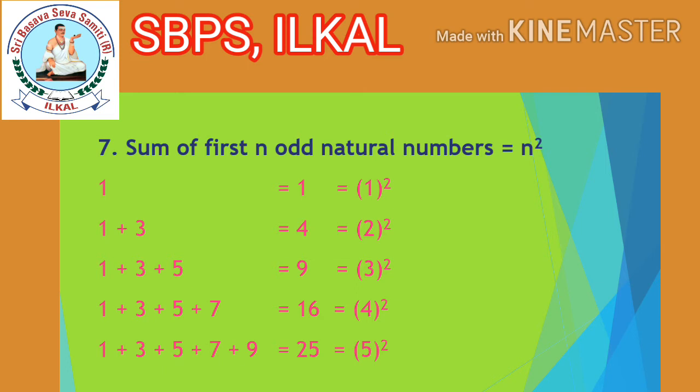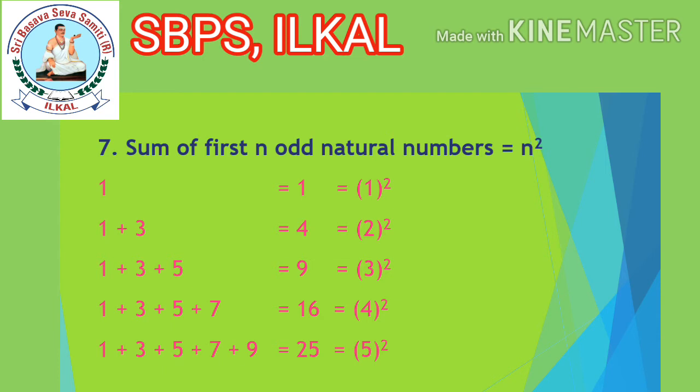First 3 odd numbers, 3 square, which is equal to 9. In the same way, the sum of first 4 odd natural numbers is equal to 4 square, that is 16. Sum of first 5 odd numbers is equal to 5 square, which is 25.